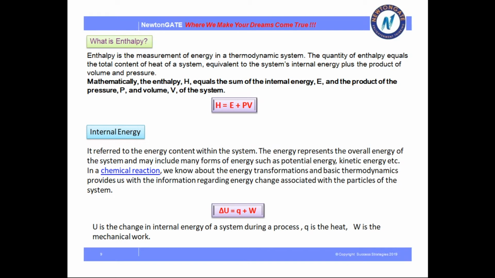Here, internal energy change can be denoted as ΔU = Q + W. What is Q? That is heat. And what is W? That is mechanical work. That means the change in internal energy equals the summation of heat and work.